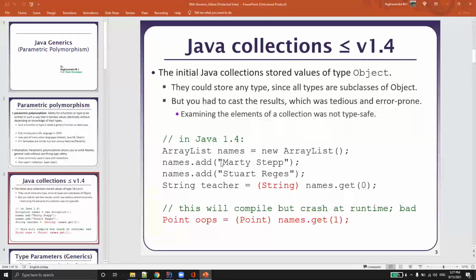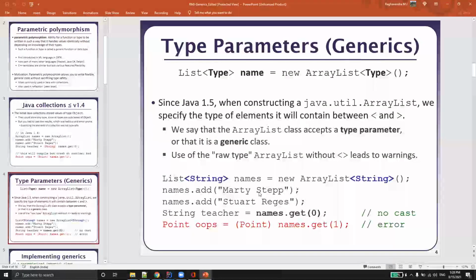For example, let's say you have an ArrayList of names and you're adding two elements of type String. When you try to get the zeroth element in the list, it was fine because the ArrayList actually contains only strings. Let's say now you try to get that and cast it into a different reference type, in this case Point, which is not of type String. Now we'll run into problems. Earlier to Java 1.4, this used to be a problem and we used to run into crashes or runtime exceptions. So that's the reason we introduced Java generics.